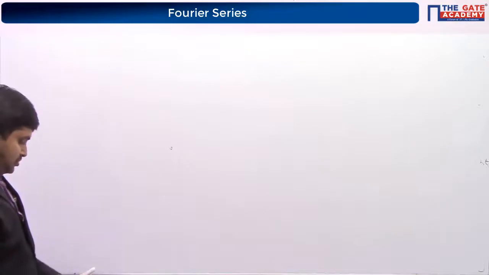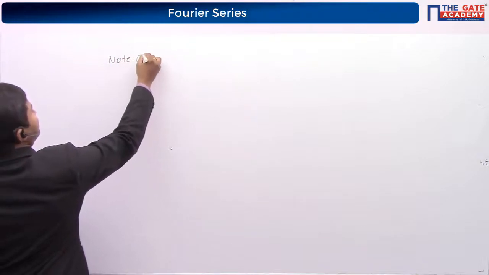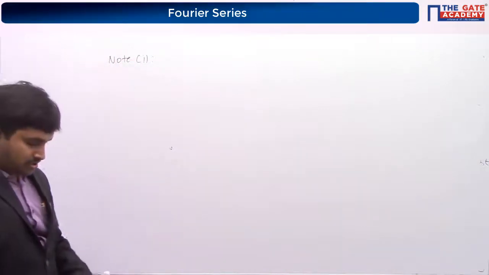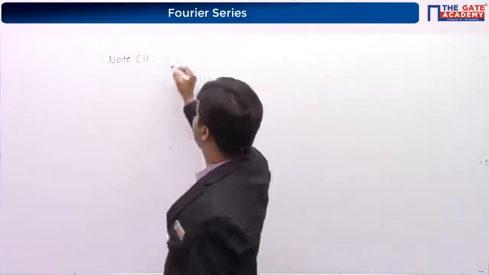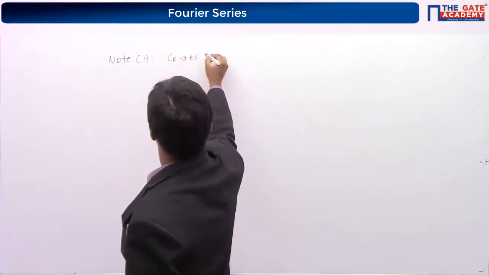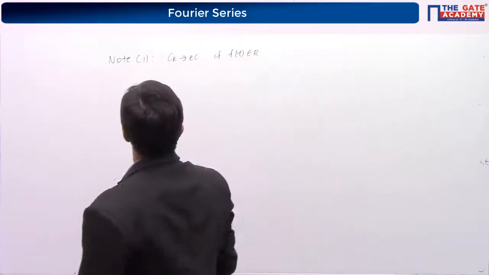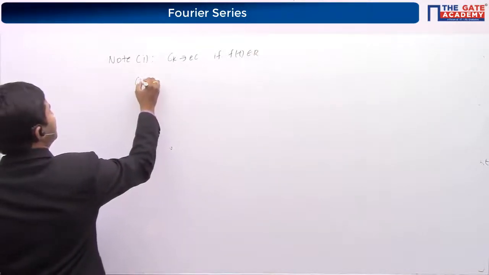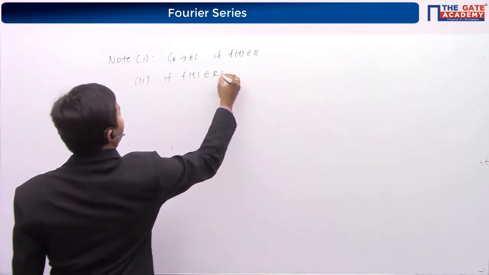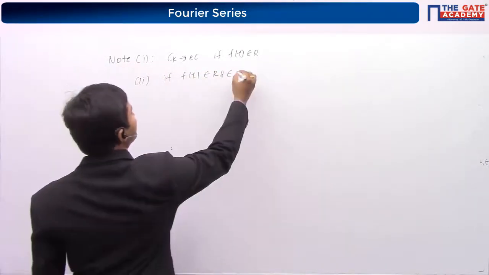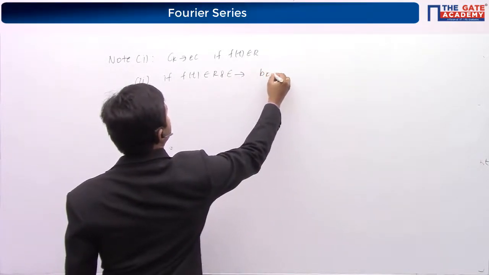So till now, the important things that we have discussed: the first one is, if your signal is real, then Ck satisfies even conjugate symmetry. Second, if f of t is real and even, then bk is equal to 0.